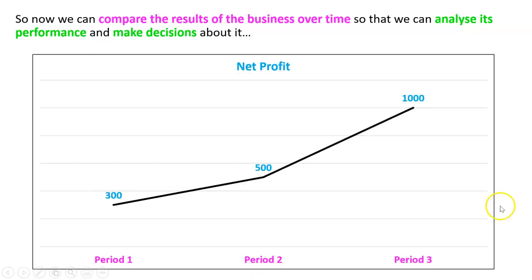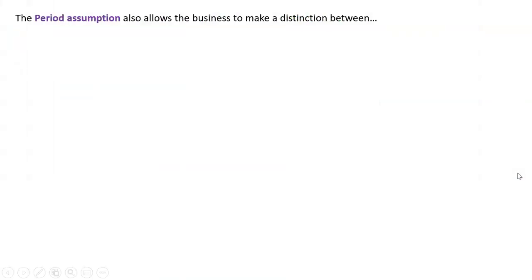And the good thing about that is we can now compare the performance of the business over time. So we can see in the first period, net profit was 300. Second period, it was 500. Third period, it was 1,000. We're doing good. This business is going well. But it could also be the other way. And that's why we do this, so we can see how we're going by comparing future periods with past periods.